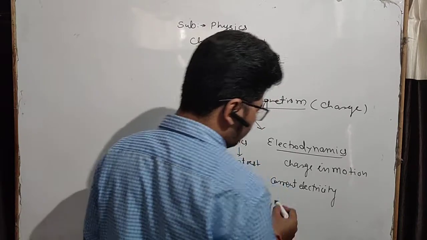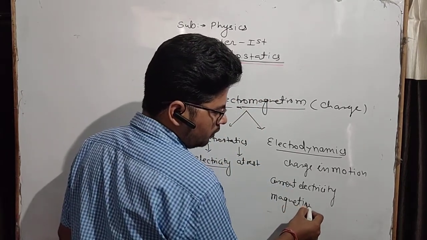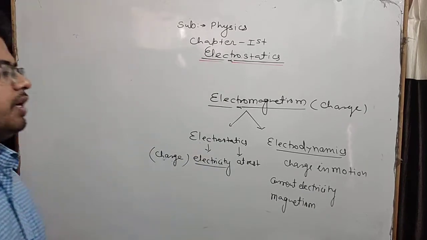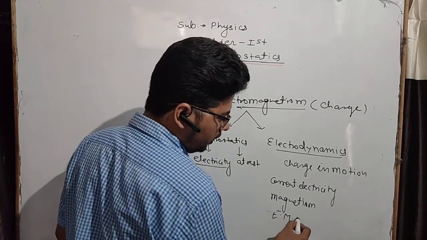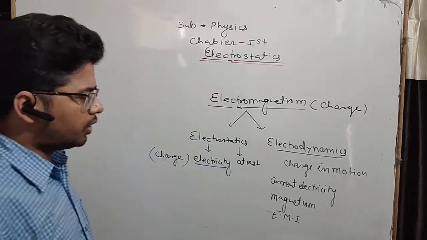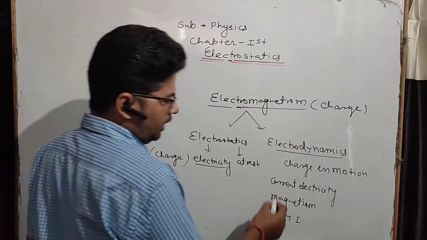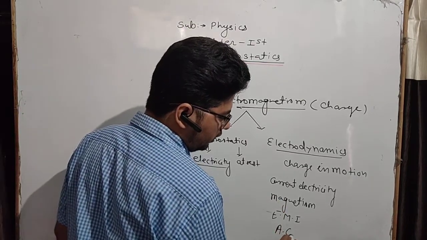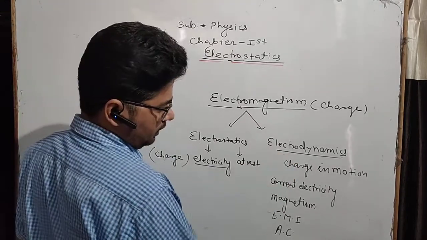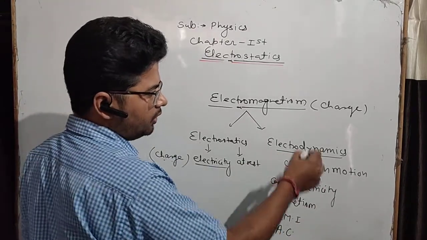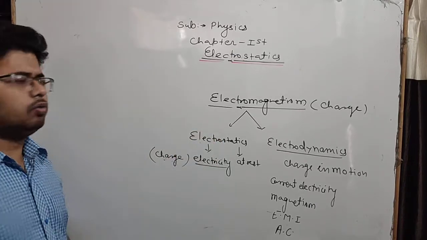So we will study magnetism, or the magnetic effect of electric current, as well as electromagnetic induction. I think you have a little idea about electromagnetic induction, Faraday's law, Lenz's law, etc., and alternating current AC. So these are the things which we have to study in electrodynamics, and those are the things we will study in electrostatics.